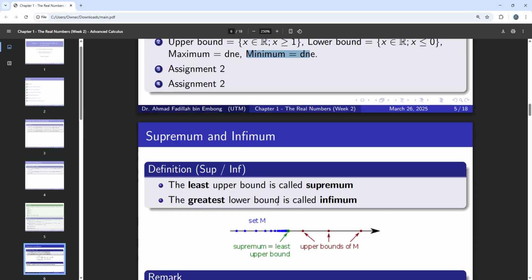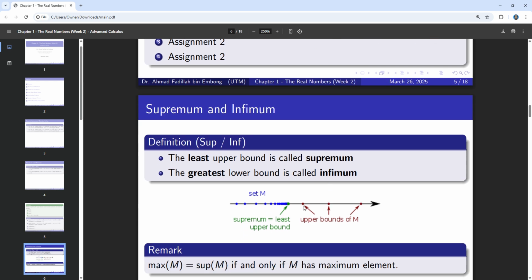Whereas from the set of lower bounds, you are going to take the highest lower bound, and that highest lower bound is called the infimum.